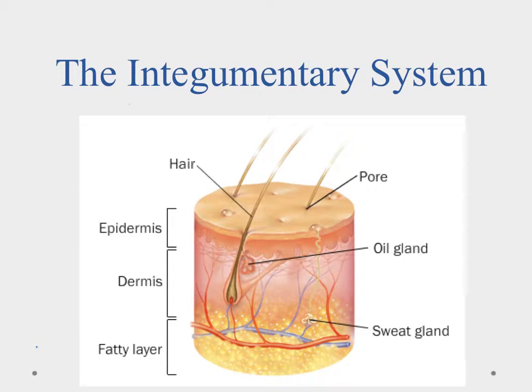Okay, so let's take a little bit of a deeper look into the integumentary system. The integumentary system, you can see here by this cross section, is basically where the skin is and the things that are associated with the skin. We have three different layers of the integumentary system.